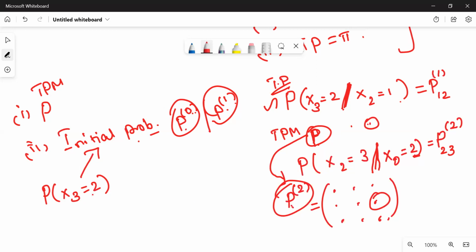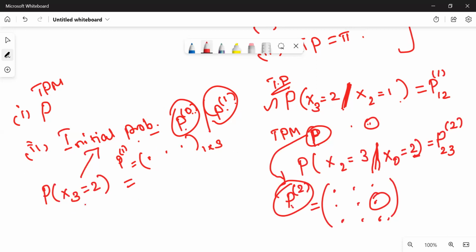So how will you get x3 is equal to 2? What does it mean? If suppose we have a 3 by 3 transition matrix, then the initial probability will be of 1 by 3. So either it can be p of 0 or p of 1. Now for example, we'll take it as time starts with t is equal to 1. p of 1 is given as initial. Then it is of order 1 by 3.